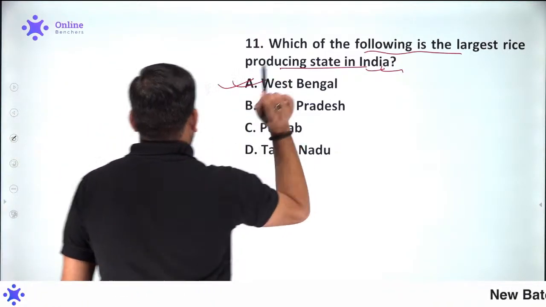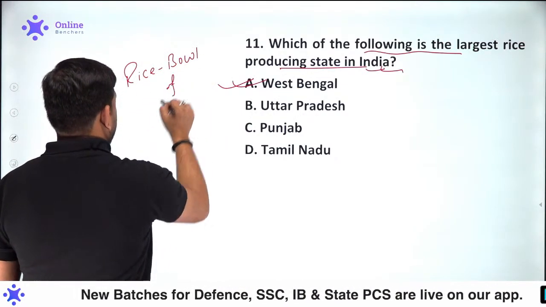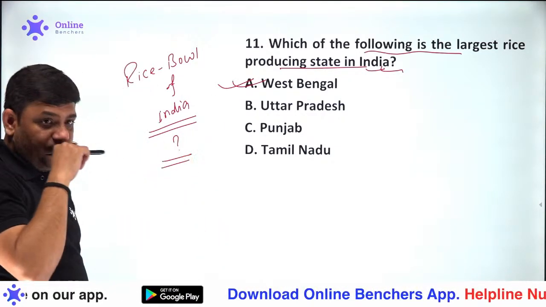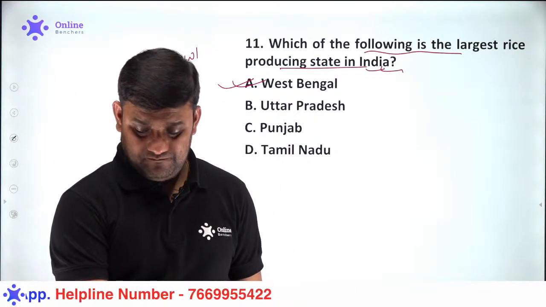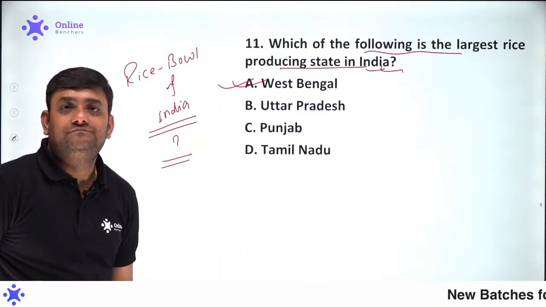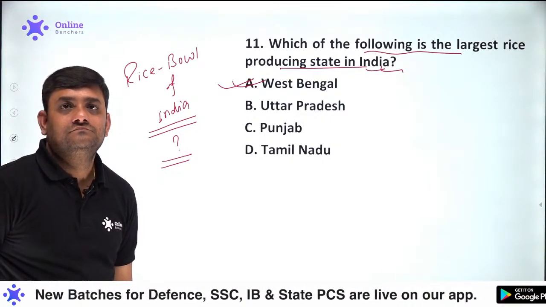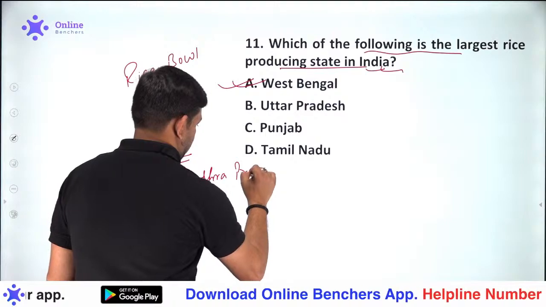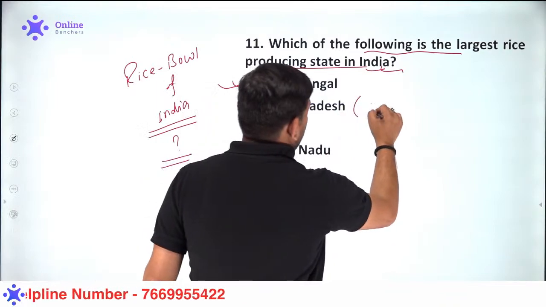Absolutely correct. It will be West Bengal. Can you tell me which state is called the rice bowl of India? Which of the following will be called the rice bowl of India? Rice bowl of India. Absolutely correct. Andhra Pradesh. And UP is known for the wheat.